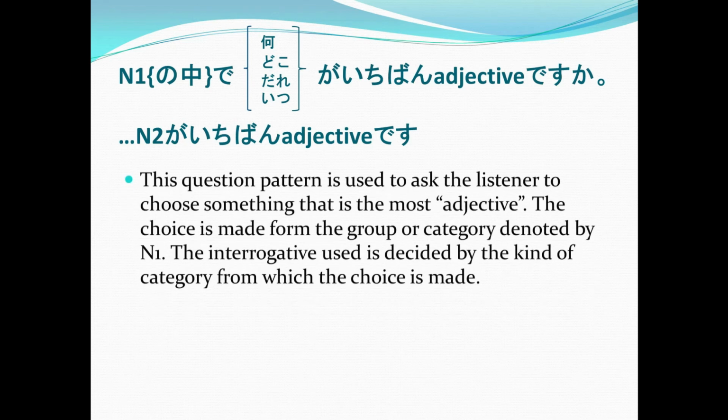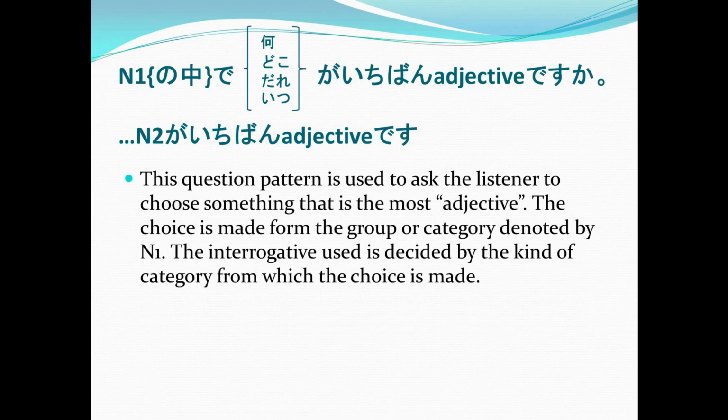So this question pattern is used to ask the listener to choose something that is the most with whatever adjective has been used. So the choice is made from the group or category denoted by the noun 1. The interrogative is decided by the kind of category from which the choice is made. So that's why you could have either nani, doko, dare if it is a person, itsu if it is a place, and so on.